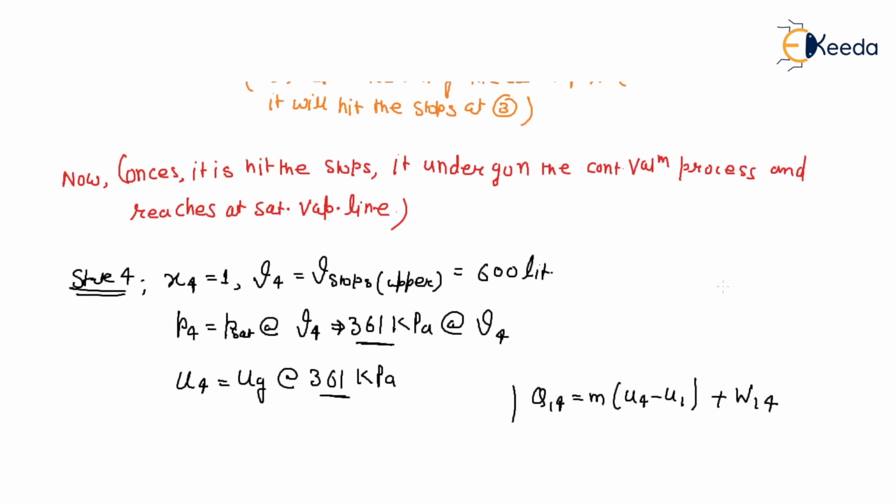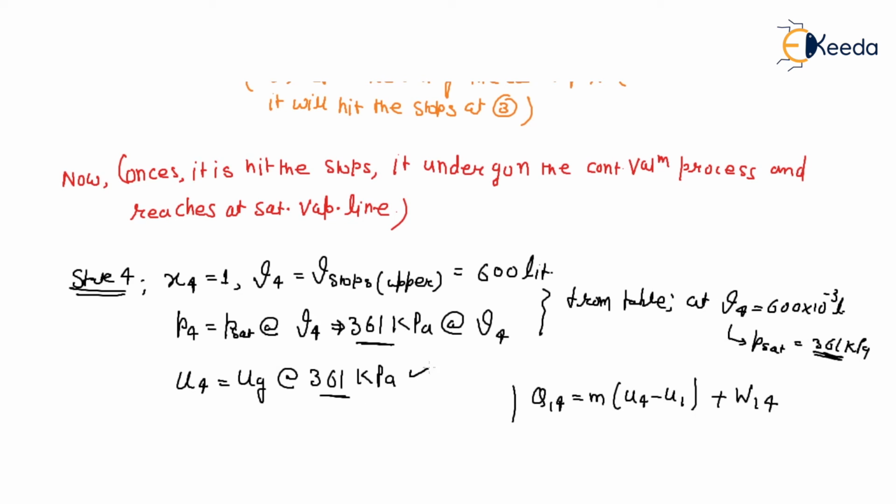Right? So here from the table you can easily find that V4 is 600 times 10 to the power minus 3. What is P sat? This P sat is 361 kilopascal. So at this saturated pressure, what is your internal energy? Because state 4 is at the saturated vapor line.